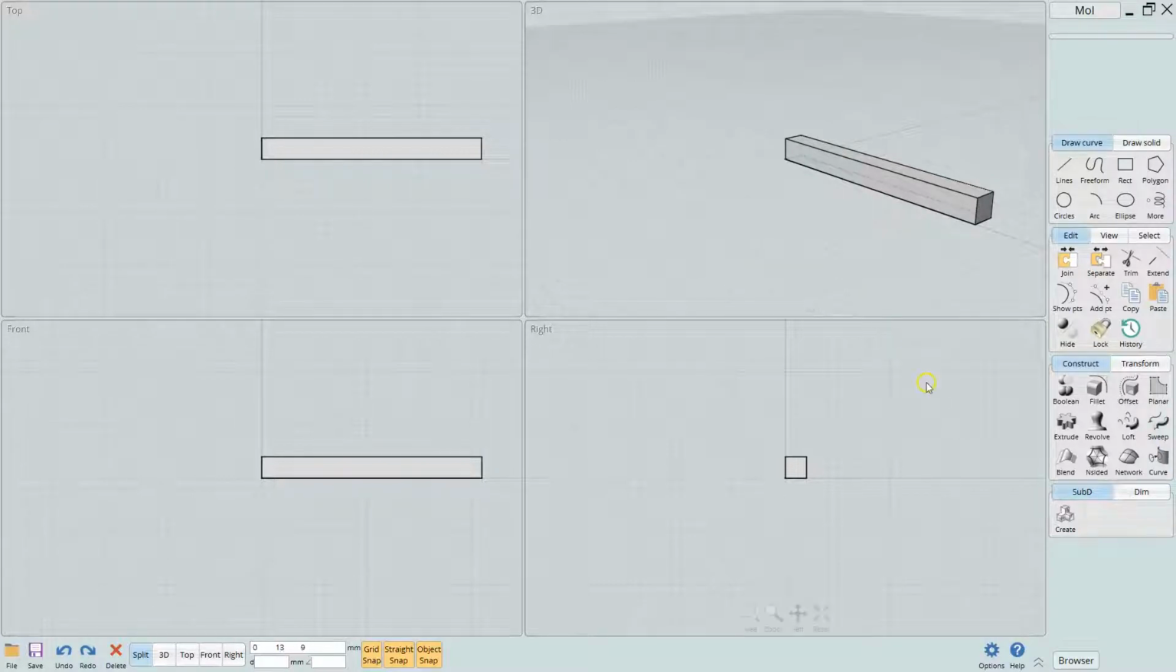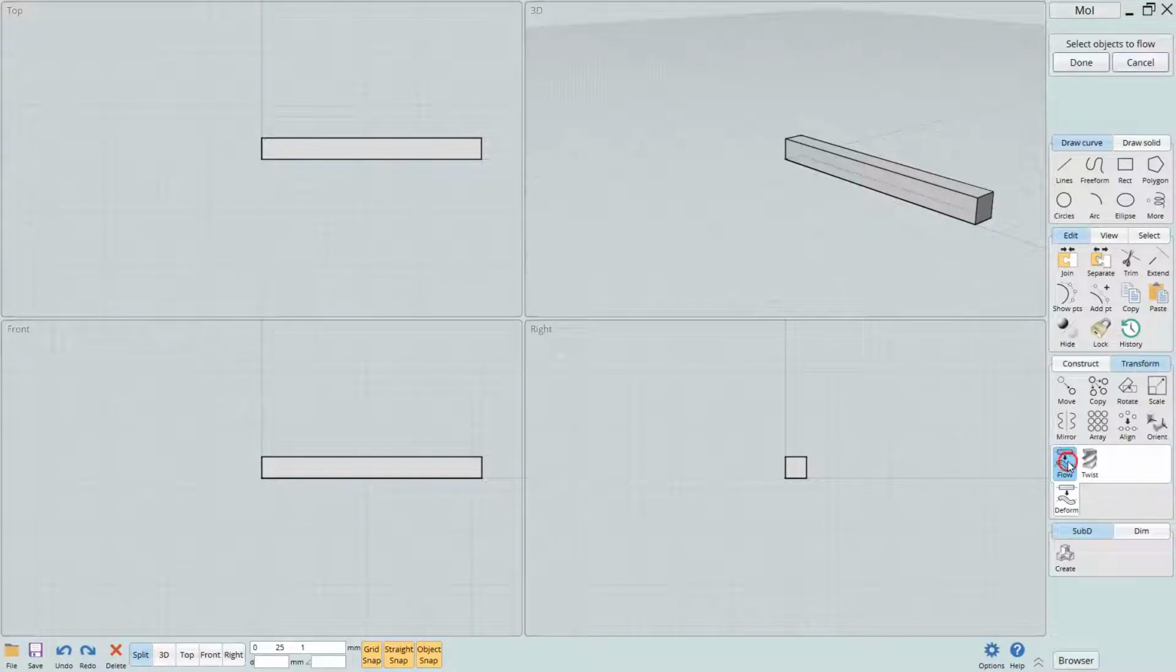Okay, now we're going to come down here to the transform, and we're going to go to this deform tool. Then we're going to pick this twist. Now it's saying select objects to twist. So we're going to just click here, and then we'll do done. Now it's doing the start point. So we're going to go from the midpoint there, and then the end point it's asking for. So we'll go to the end point there.